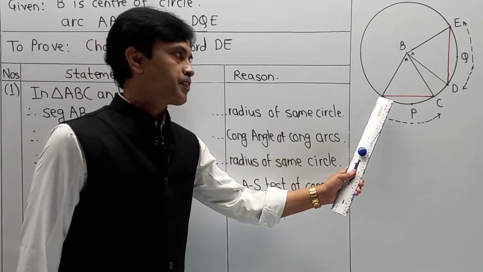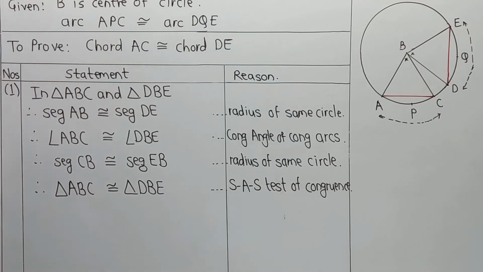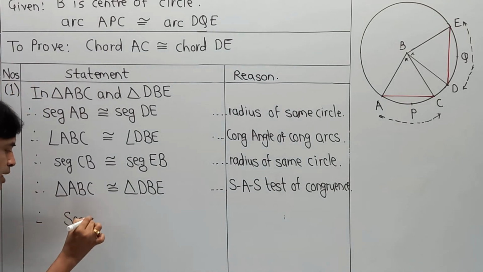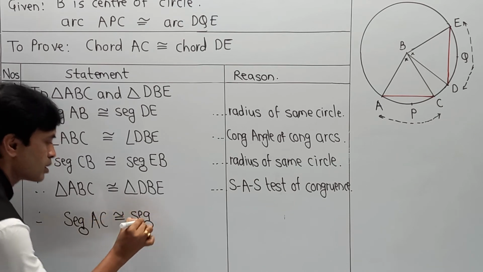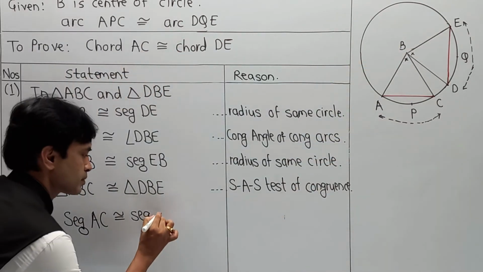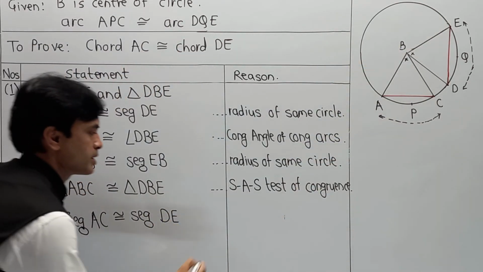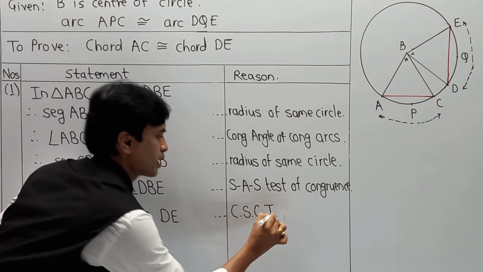So we can write segment AC congruent to segment DE, and therefore our conclusion: segment AC is congruent to segment DE, and the reason is corresponding sides of congruent triangles.